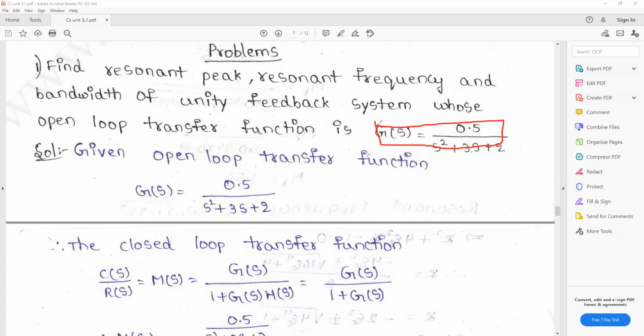And bandwidth is the frequency at which the magnitude falls to -3 decibels, that is, 1 by square root of 2.